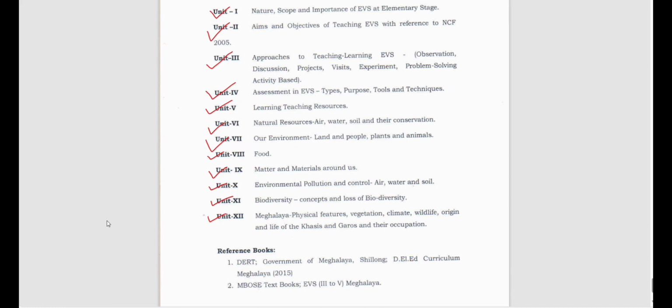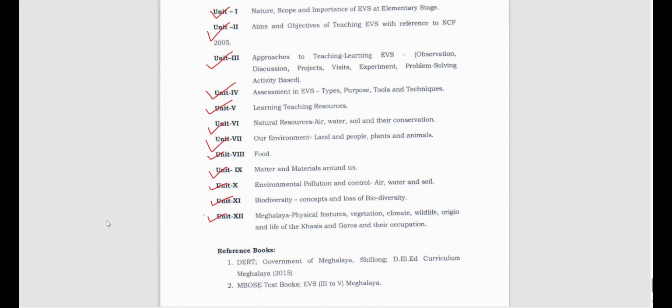So we know what we have in Meghalaya, how we live, what our culture is, what the society is, what our norms and rules in the society are, then what was our origin, our freedom fighters, right? So everything we know very well. So this topic I believe is very easy for you to understand and for you to study.